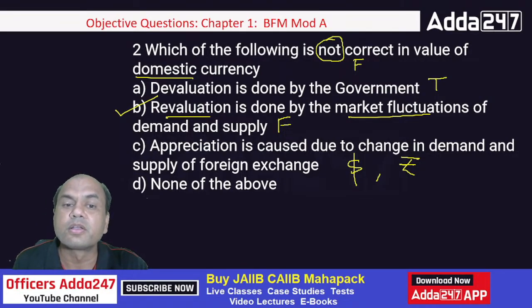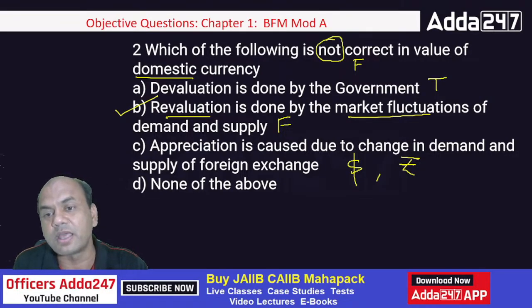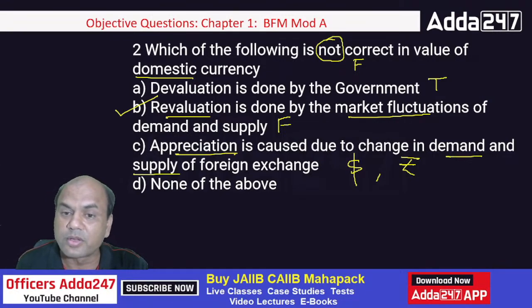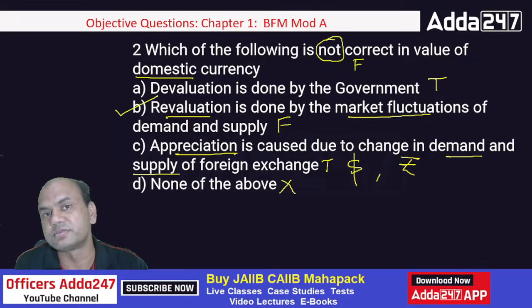So appreciation is caused due to the change in demand and supply of the forex. Demand and supply, market forces, right? So this is true, but I want false. So this is true, and none of the above. So that is out. So my answer is only B.